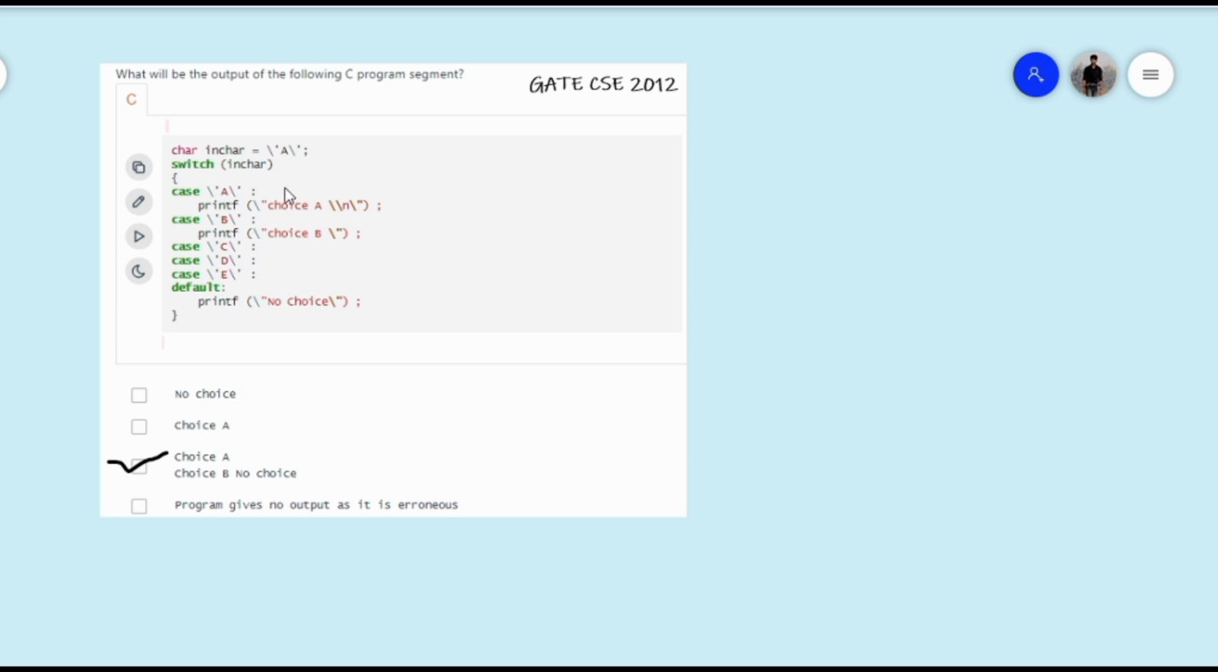Okay. Suppose we had landed as if in char value was B, then we would have landed at this case B. Then in that case, output would be choice B and no choice. And as per our given question, our correct option is option C.